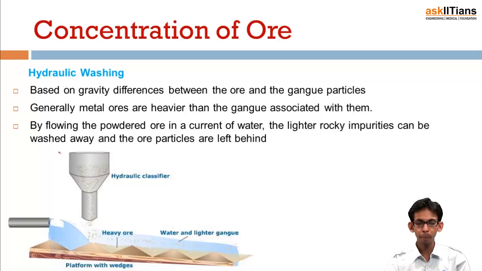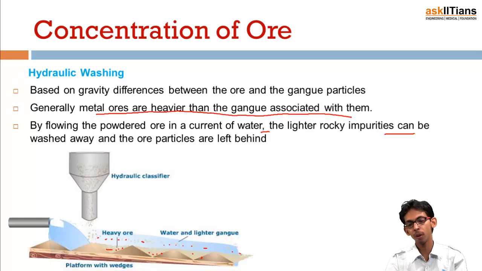This is basically based on the gravity difference between ore and gangue particles. Generally the metal ores are heavier than the gangue associated with them. By flowing the powdered ore in a current of water, the lighter rocky impurities can be washed away and the ore particles left behind. You can see here the heavier ore particles settle down at the bottom, while gangue particles, which are lighter in weight, just flow away along with the water current.